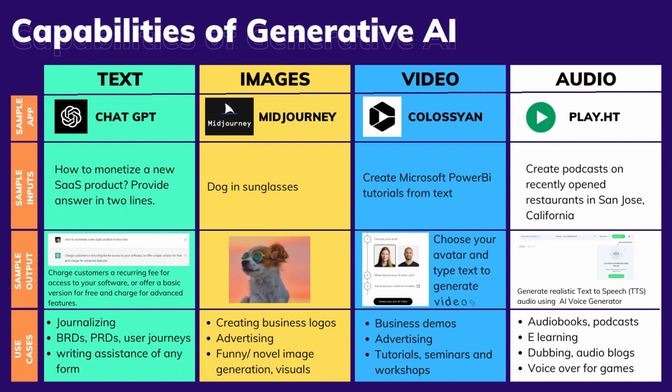Here are some capabilities of generative AI. We will explore these capabilities under 4 broad classifications, namely text, images, audio, and video. I personally tried each of these applications and I'm going to share with you my input, the output the application came up with, and other real-life uses for such generative AI applications. Firstly, let's explore our best friend ChatGPT, the master of text-based AI.